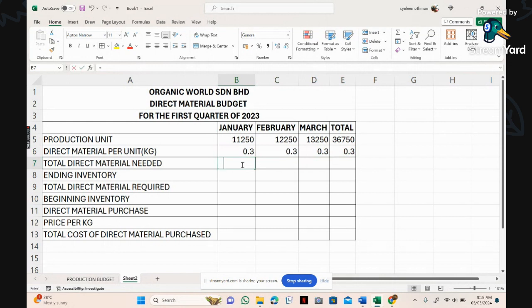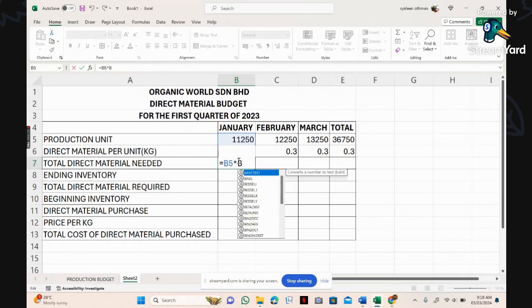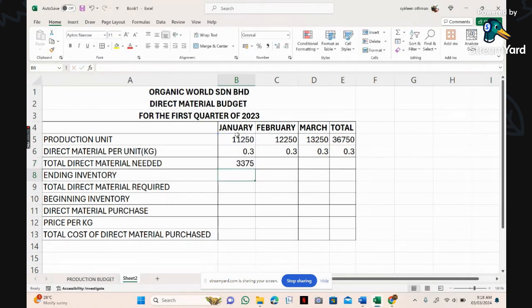Okay, alright. So how much do I need? Ini darab. Okay, the kg. Kg just now was B6. Okay, alright. So there I have it. Okay, lepas tu saya drag saja sampai hujung. Okay, so how much is your ending inventory? Equals to, kalau you tengok tadi dalam soalan, okay, given the ending inventory for your direct material ialah 30% of next month's requirement. Okay, so 30% darab yang ni 3675 ni. Okay, dan saya tekan enter.